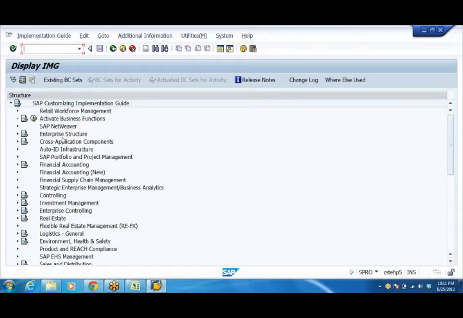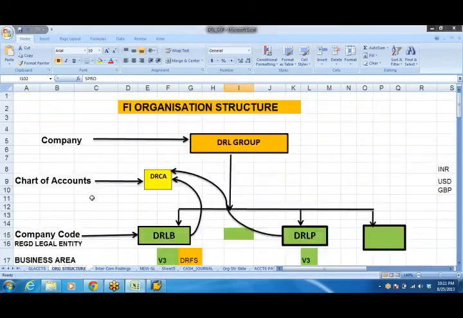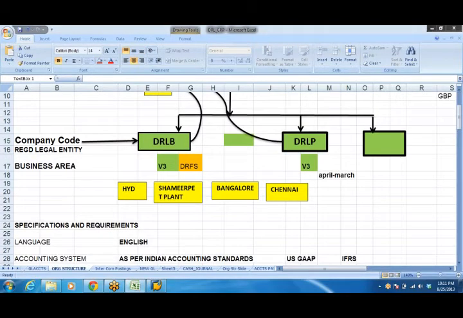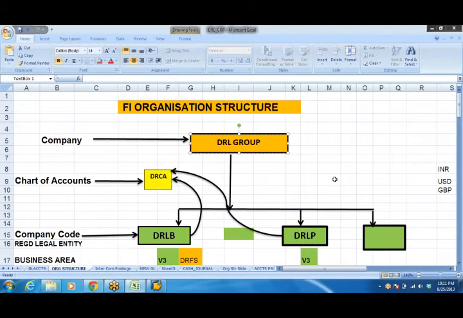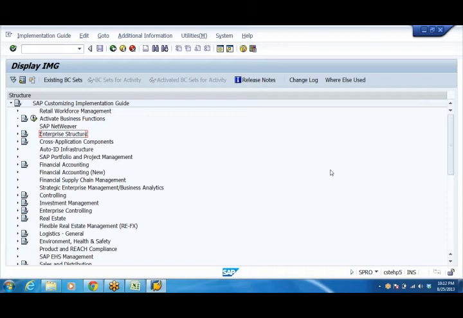Here you'll have enterprise structure for financial accounting, controlling. All consultants have to launch from here. This is their launching pad. Here is your playground, you start playing the game. Whatever configuration steps we have to create, the group company, GL accounts, business areas, everything we have to define first. Unless you define all these things, you cannot post an accounting entry. When I post an accounting entry, I need a GL account, a business area, and the text field. All these things are required, so let us first create.